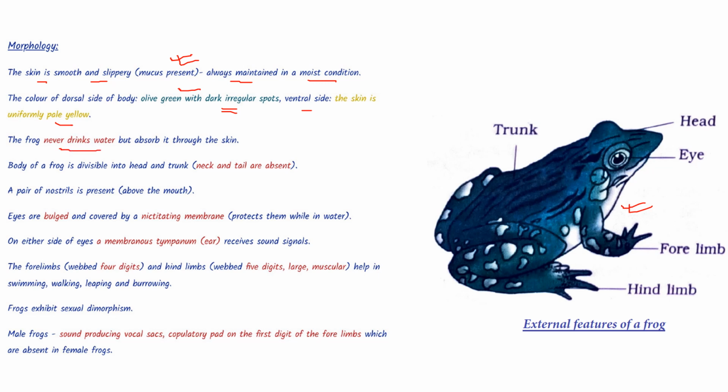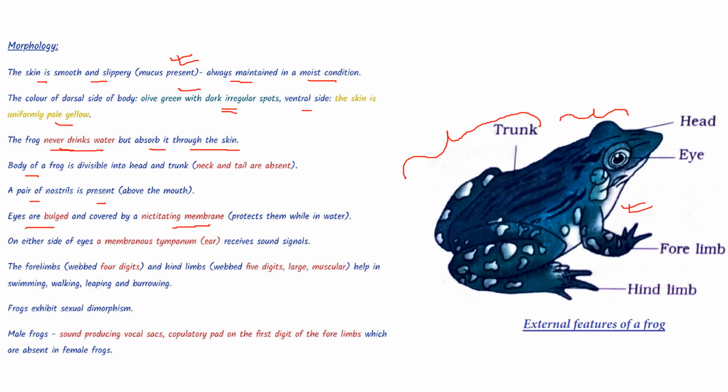Frog never drinks water. So let's remember this, that frog never drinks water. It absorbs it through the skin. The body of a frog is divisible into head and trunk. Neck and tail are absent. A pair of nostrils is present above the mouth. Eyes are bulged and covered by a nictitating membrane.